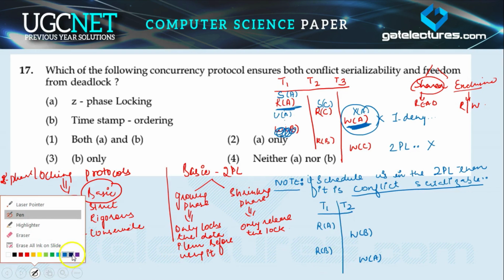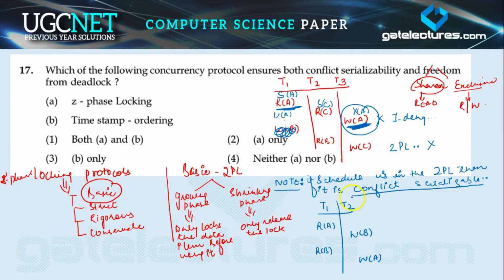I'm starting with my growing phase and I want to read this data item, right? So I'm applying a shared lock on the data item. Okay. After some time I want to read this data item B, so I'm not unlocking it, because I'm in the growing phase. Now again this is a write B, so